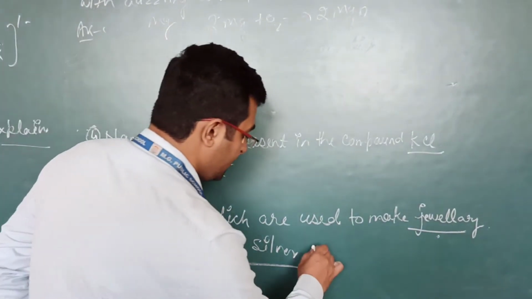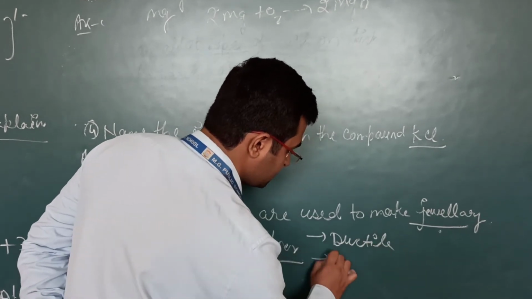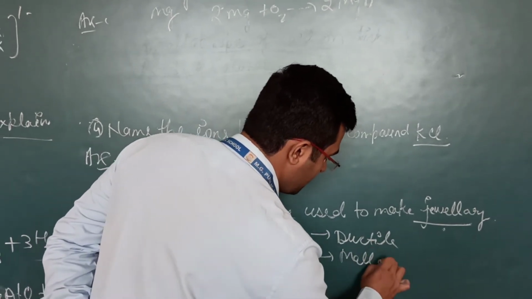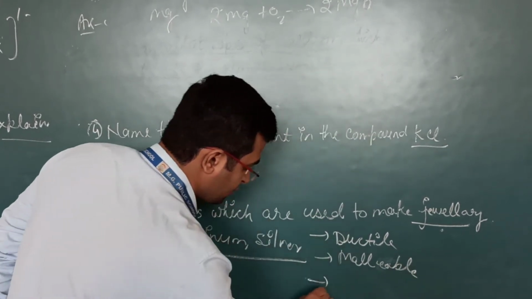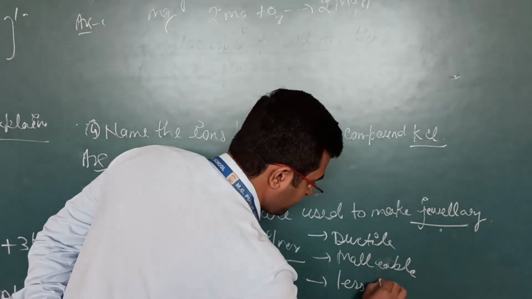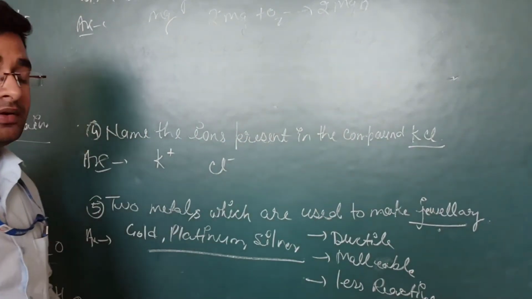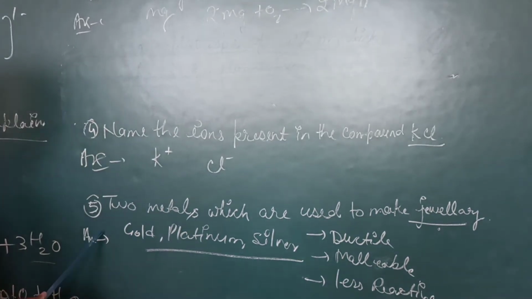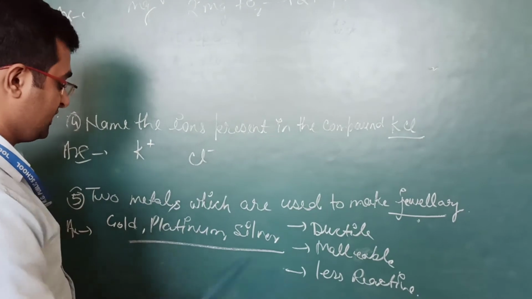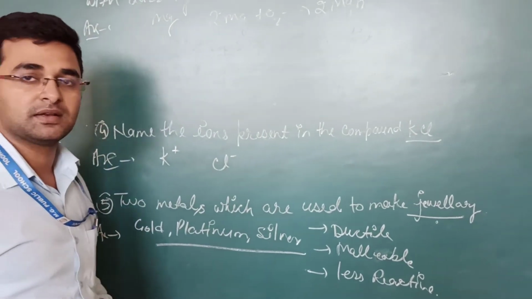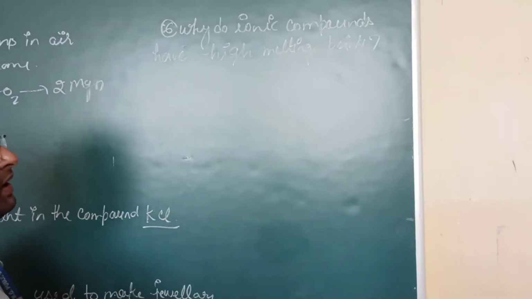Because they are highly ductile, because they are highly malleable, they show less reactivity, so they do not react highly with oxygen. So these are some examples of metals which are used to make jewelry, and these are the reasons for selecting gold, platinum and silver.